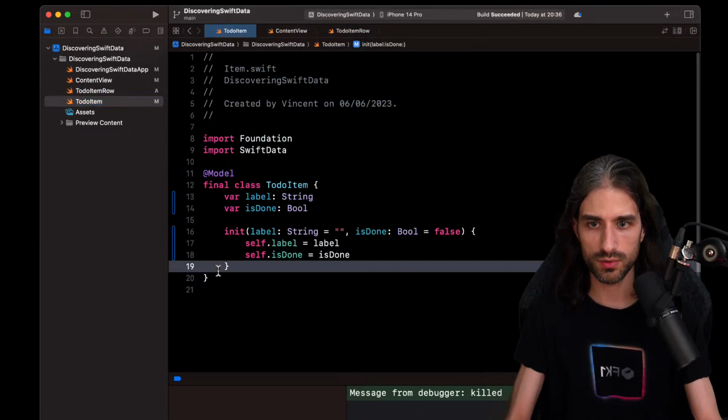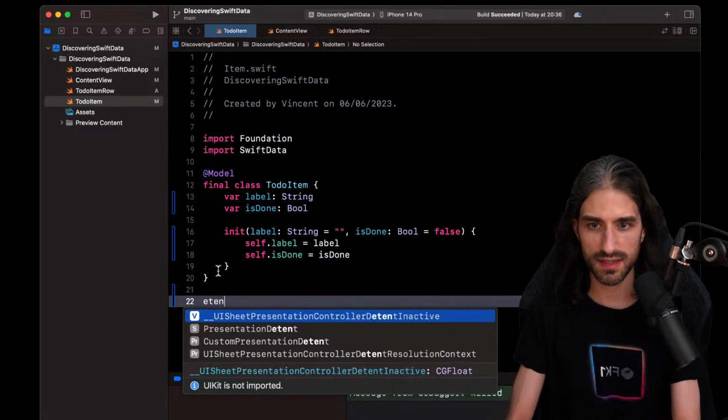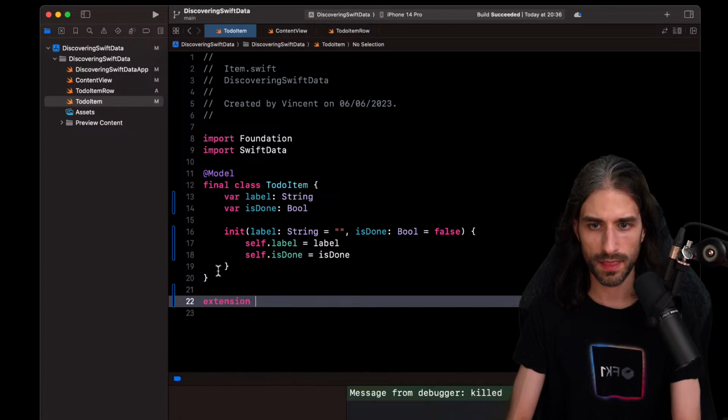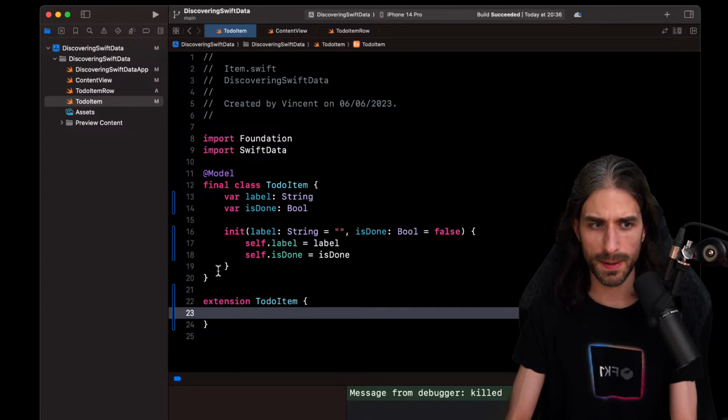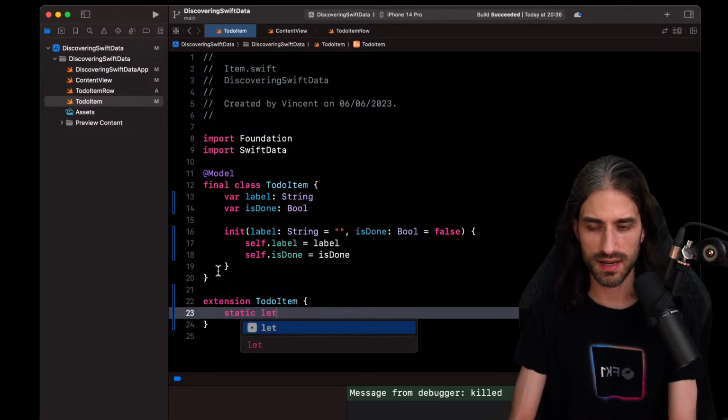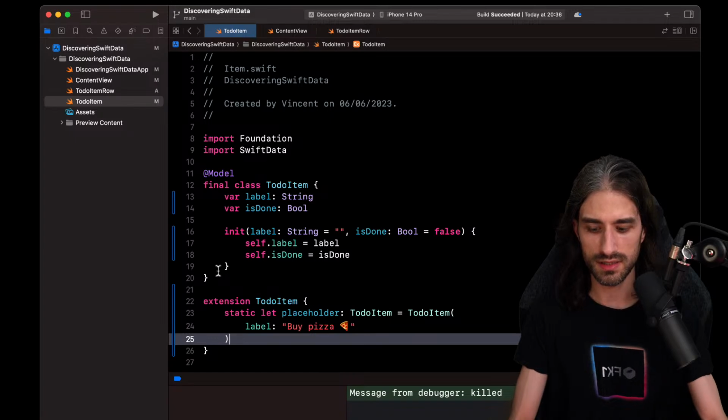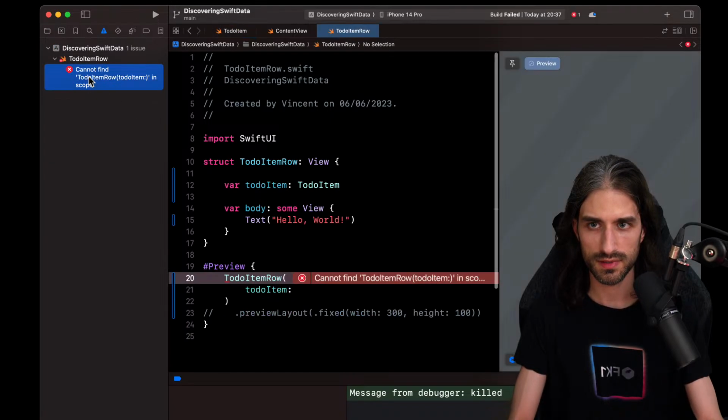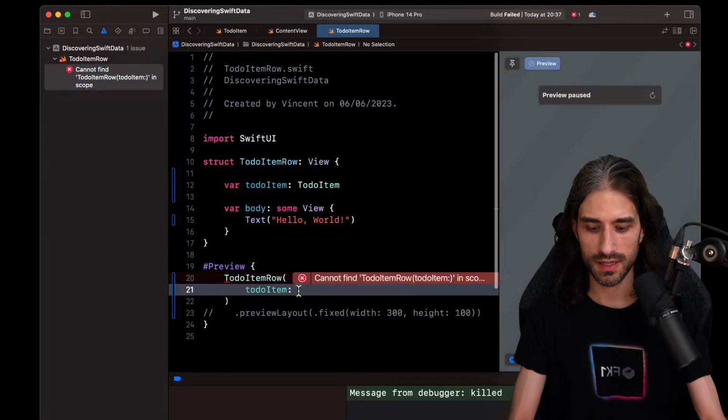I go into my to-do item and do an extension on my to-do item. Then I do a static let placeholder of type to-do item, and it's going to be this. So it seems to work. And here for the to-do item, I can do placeholder like that.